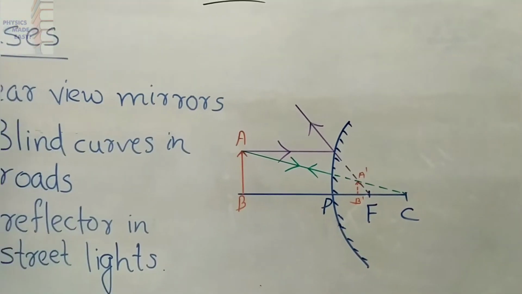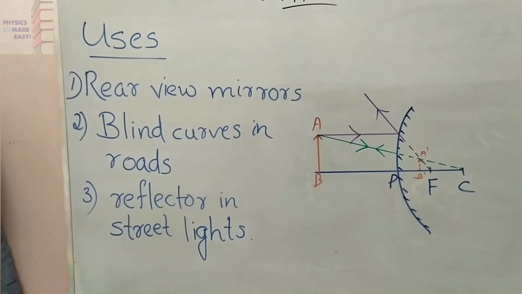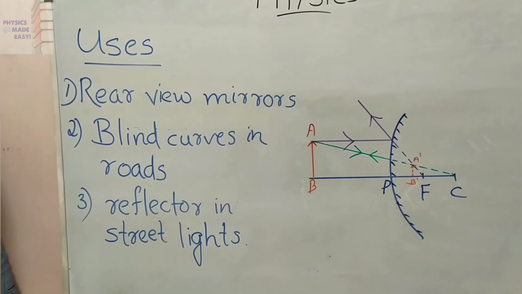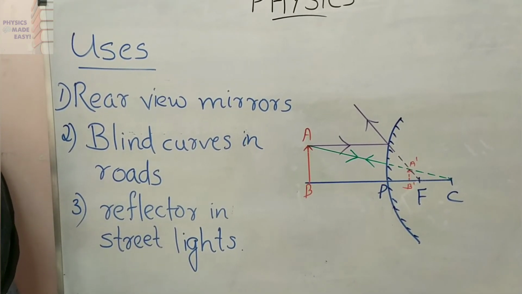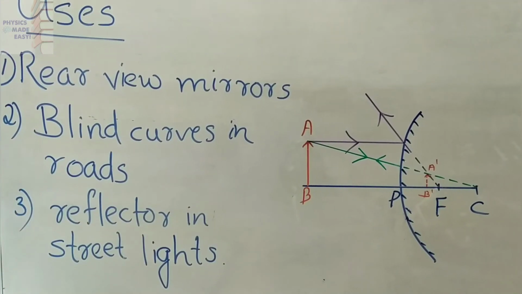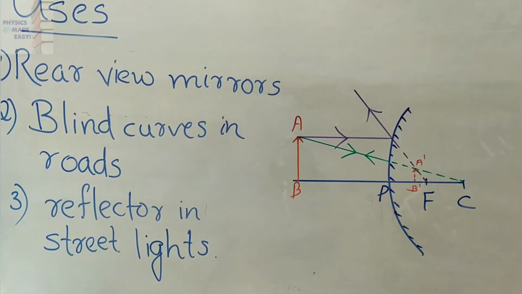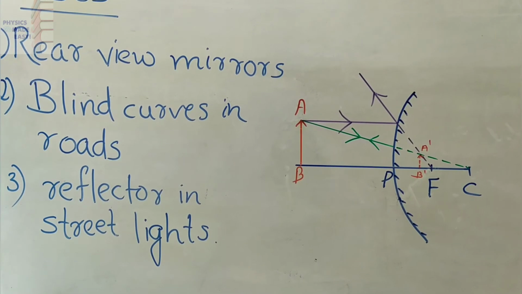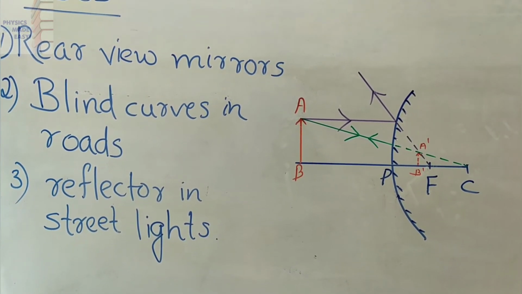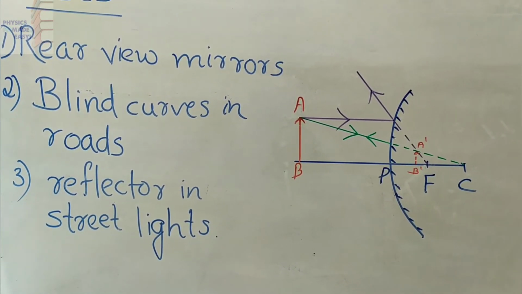So if any vehicle is coming from the back side, the driver can see which vehicle is coming, but only in diminished size. Children, you have to know that in case of convex mirrors, we always get diminished, virtual and erect images.